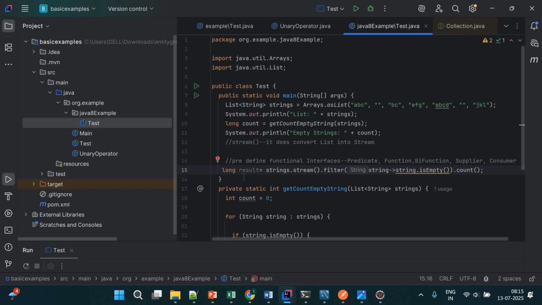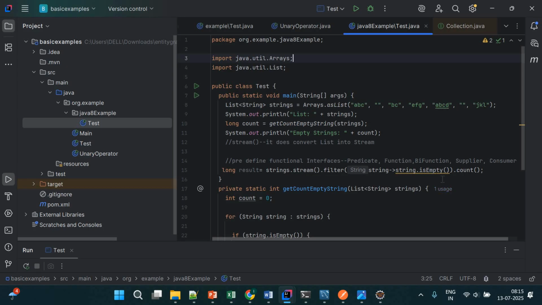Okay. So inside this result, I will get that value. You can see here count. So here count will be the terminal operation and filter will be the intermediate operation. Filter is only used for filtering the records, right? And count is doing what? Count is converting my list into a long, because here I want a single result only.